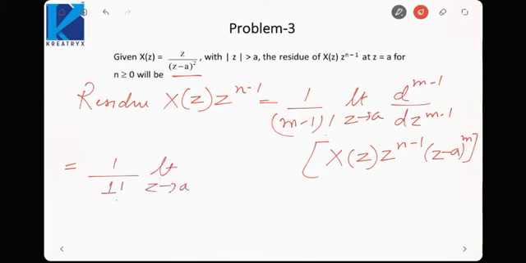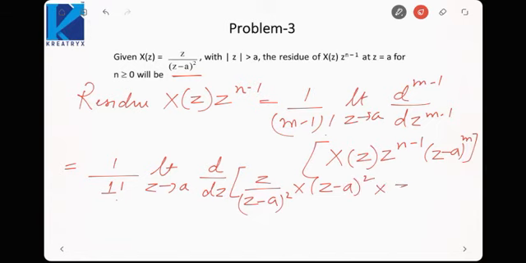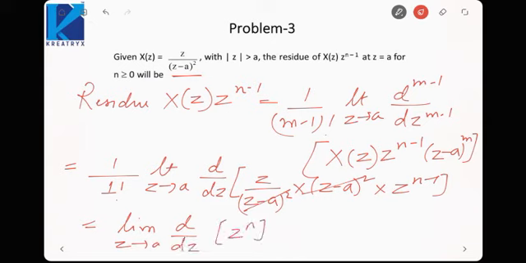then the derivative would be a single derivative, and the function would be z upon (z minus a) whole square into (z minus a) whole square into z raised to power n minus 1. So this will get cancelled out. So it will be limiting z tending to a of d by dz of z raised to power n.